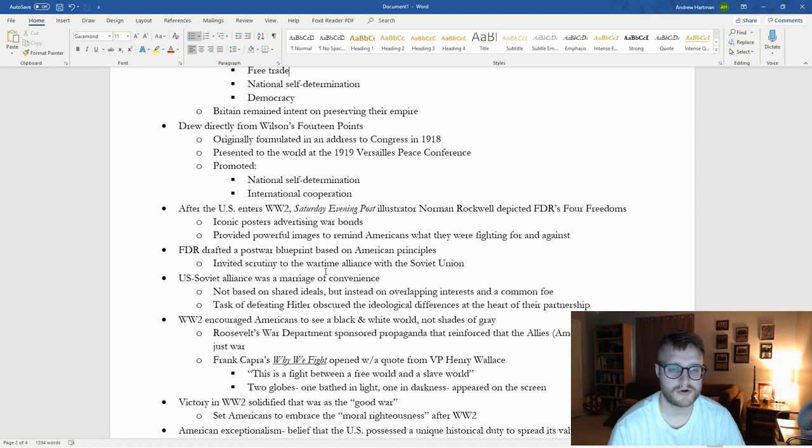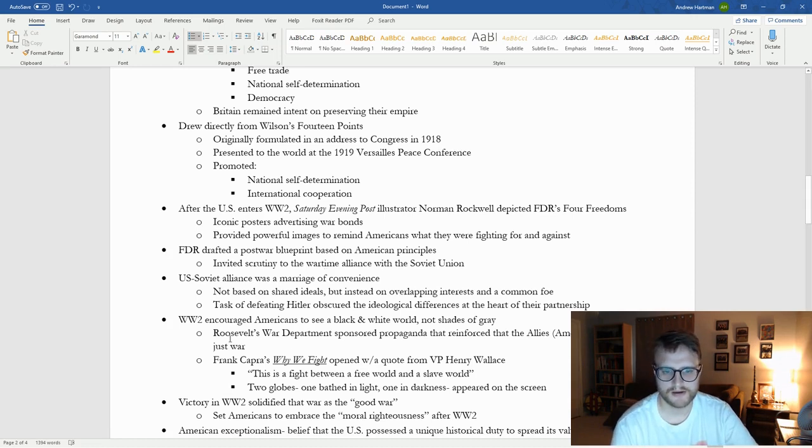In fact, the Soviets were originally allied with Hitler until Hitler, of course, betrayed them and invaded them after defeating the Western Front of France. So this U.S.-Soviet alliance is not based on shared ideals, but instead on overlapping interests. And that overlapping interest is their common foe, which is defeating Hitler. That task was so gargantuan and so important that it obscured any of the differences between them.